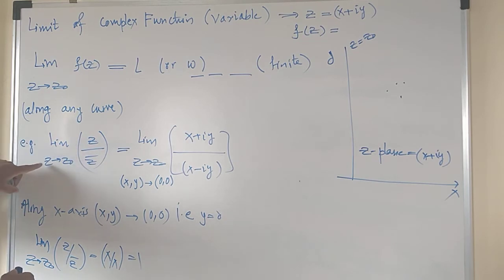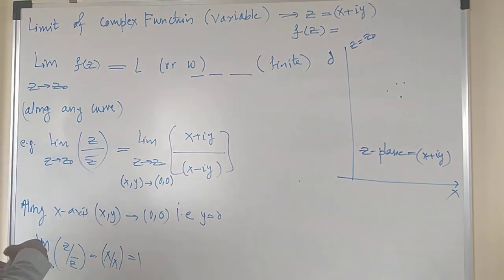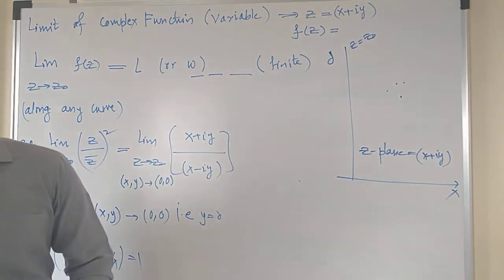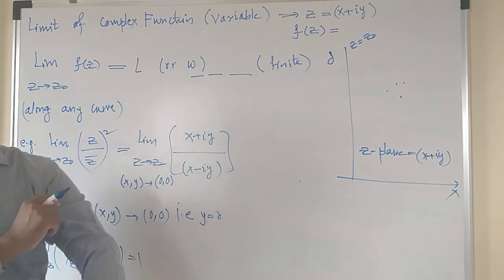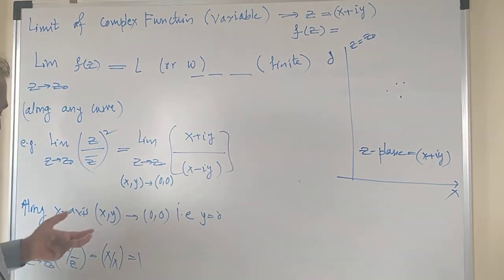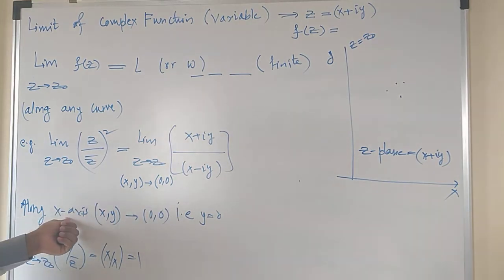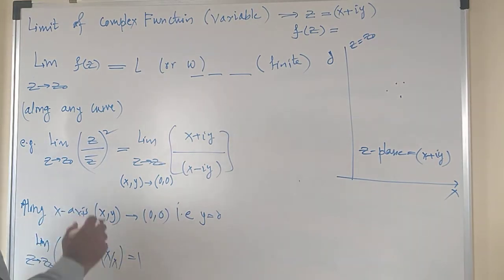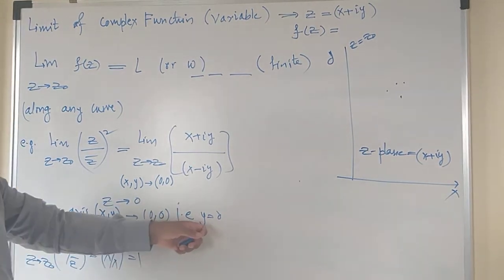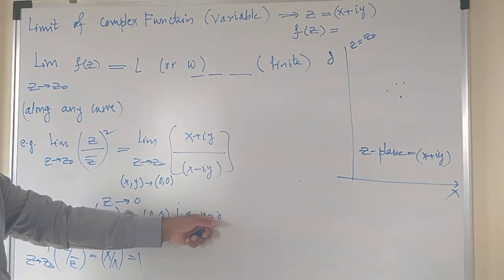So limit z tends to z naught, (z by z bar) whole squared. Check whether the limit exists for this problem or not. Now check the limit along both the curves. So along x-axis, when z tends to z naught, or z tends to 0, that means x, y tends to 0, 0, and along x-axis y is equal to 0.